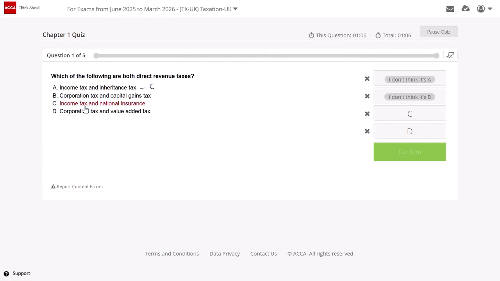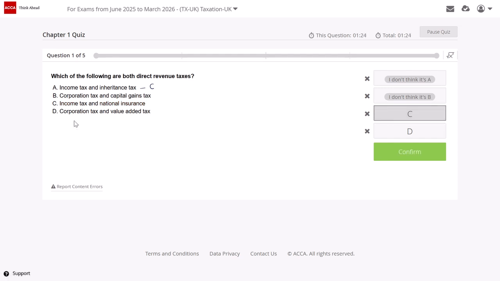Okay, when I talk about option C, it says income tax. Can I say income tax is direct and income tax is also revenue in nature? And when I talk about national insurance contribution, it is also direct and it is also revenue in nature. So your correct answer is C.